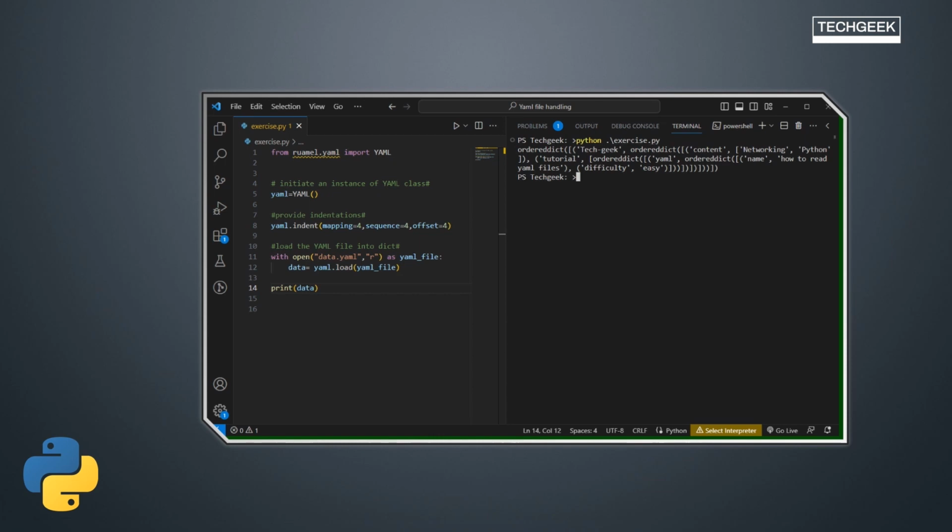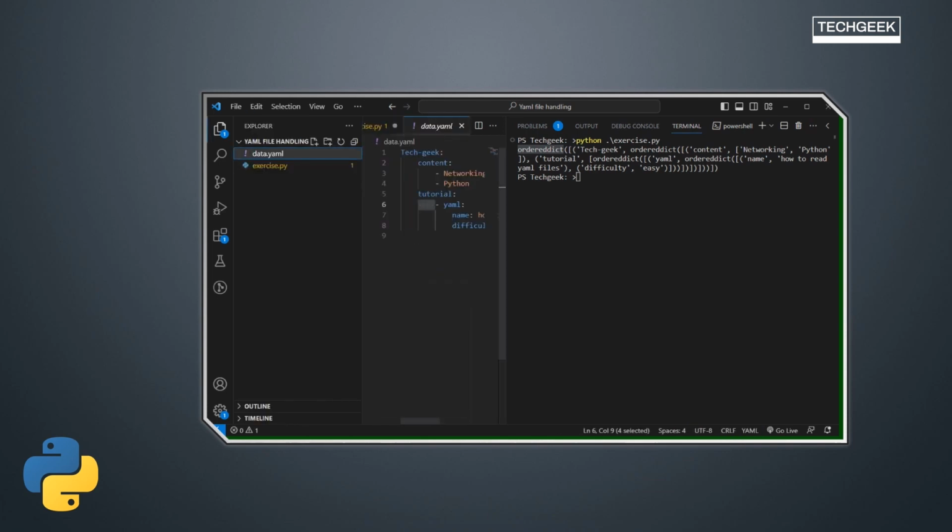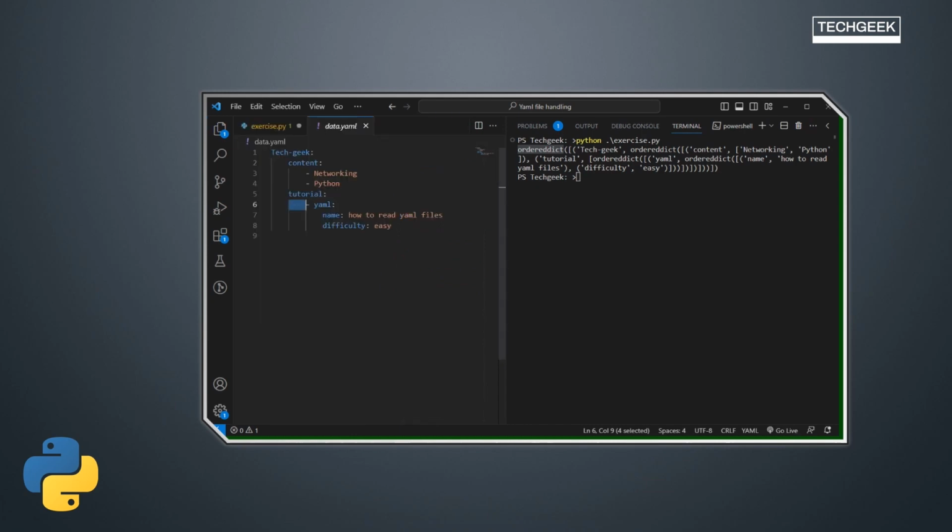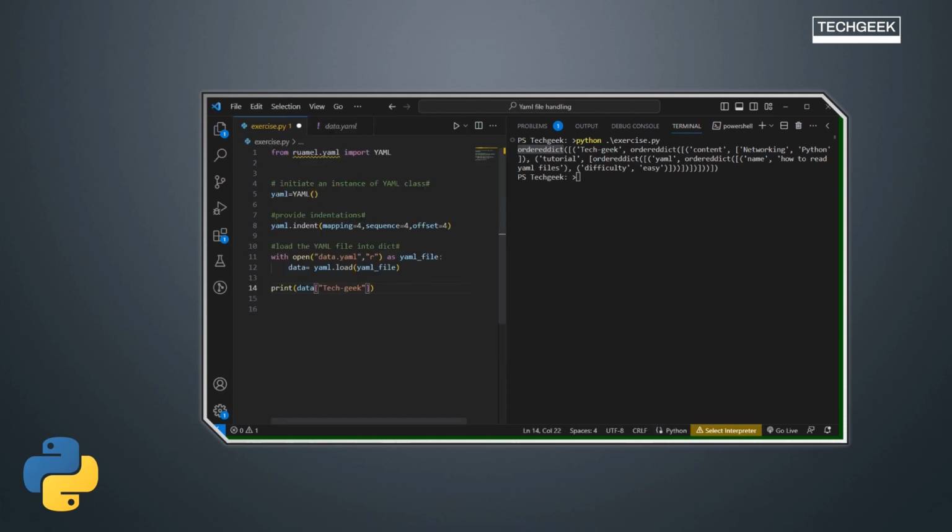Okay, when I run this, what I get is an ordered dictionary. Ordered dictionary means all the values of the dictionary are in an ordered way. It's not like a random key is coming first. So this is a part of an ordered dictionary. And let's say if I want only the value of content, what I need to do, if you see, we have taggeek as a parent key, so I'm using that. And if I want content, I'll use another key named content.